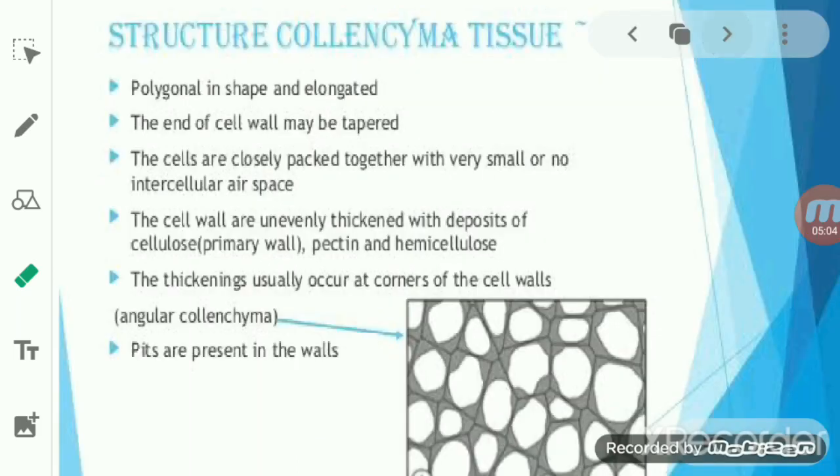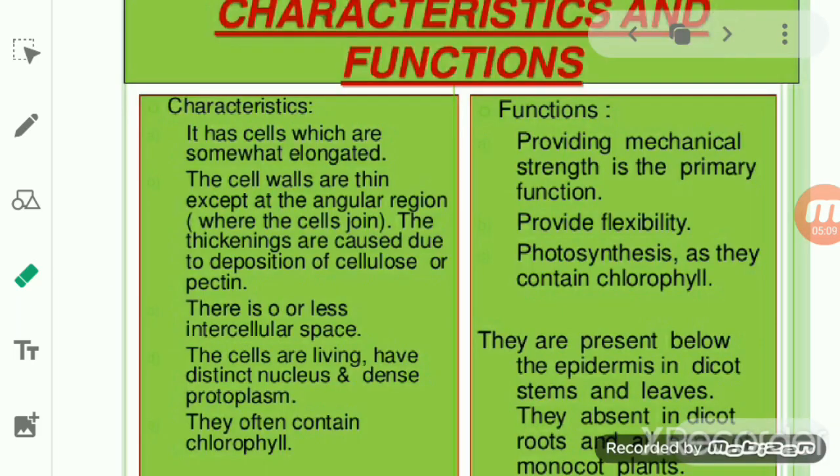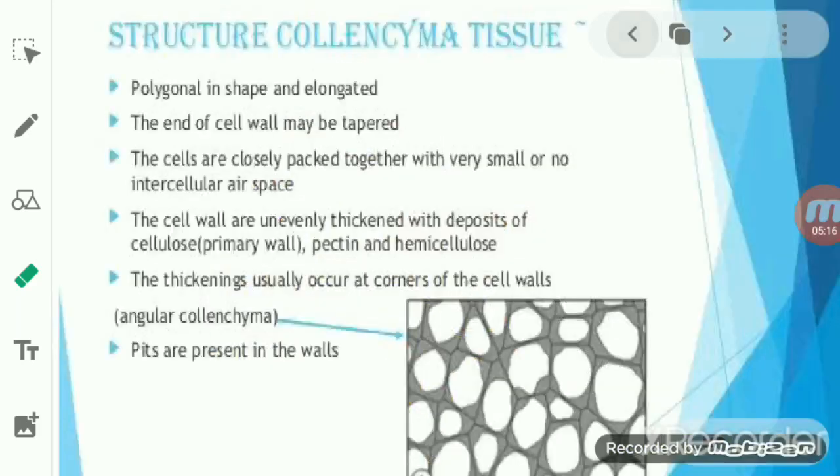Now if we talk about the location, students, this pectin is very important because it is responsible for providing mechanical strength. So its location is dependent on its function. Since the pectin is responsible for giving strength, it decides its location.